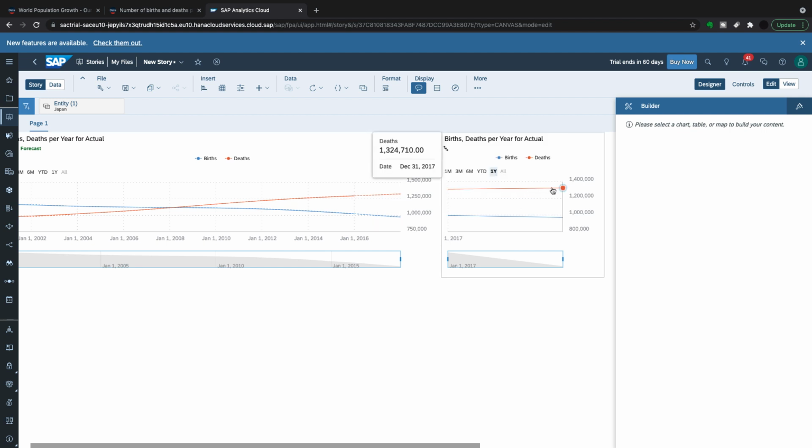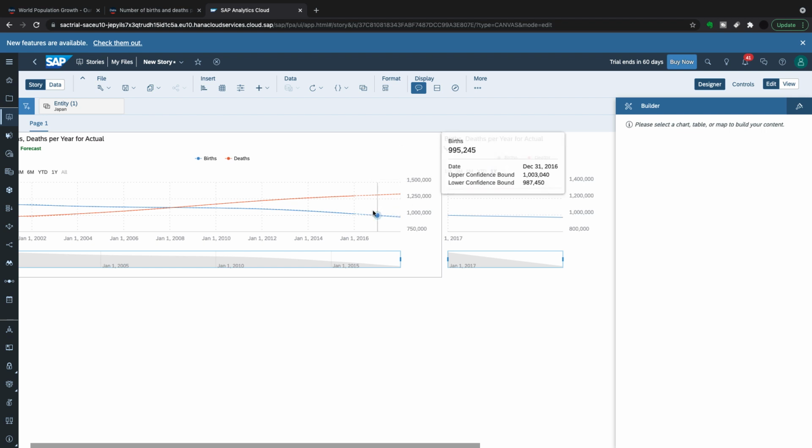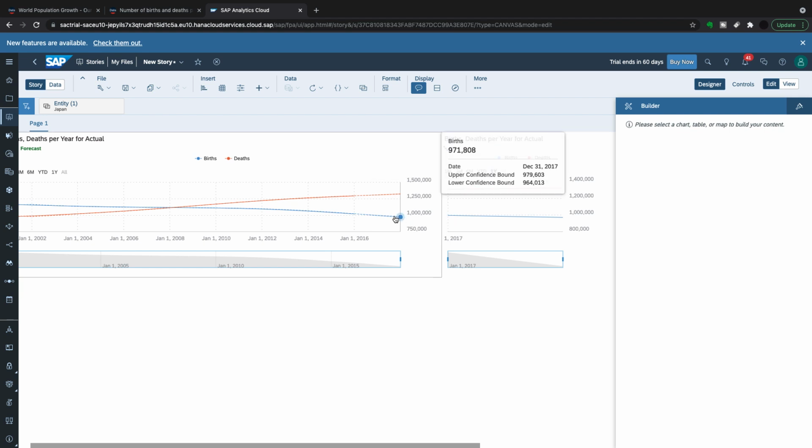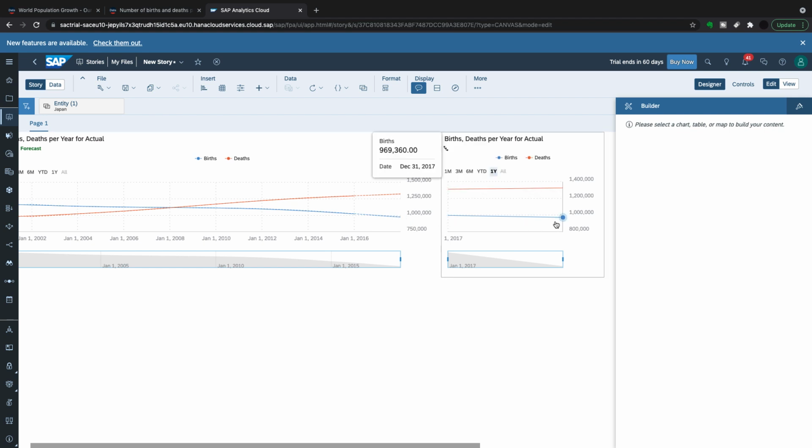Within 15 of deaths on this figure. And then births, we have 2995 and then 2993. And then births of 971 and 969. So not as good on births, but very good on deaths for Japan, because there is probably a much steeper trend there.